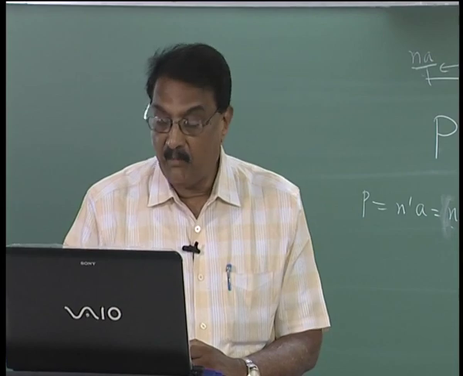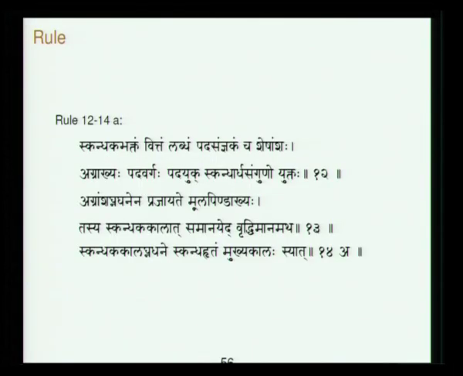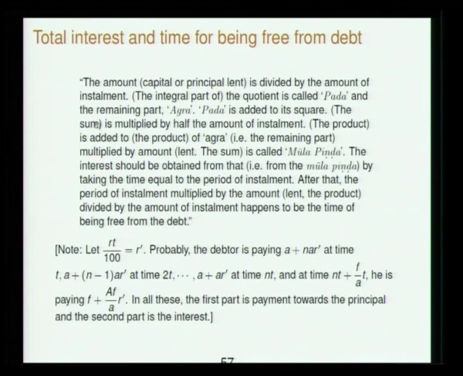That is precisely what this rule says: skandaka bhaktam vittam labdam padasamnakam cha visheshamsha etc. What he is saying: the amount or capital principal lent is divided by the amount of installment. The integral part of the quotient is called pada, the remaining part is called agra, and so on and so forth.